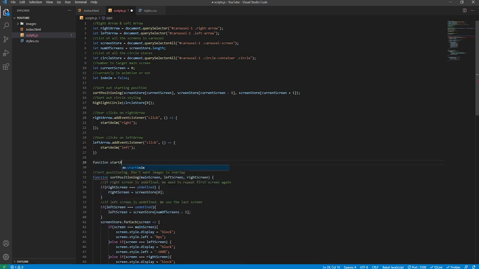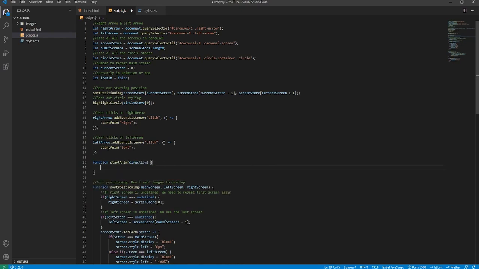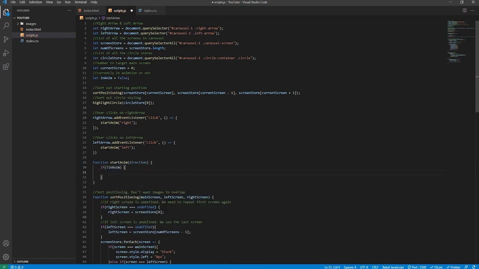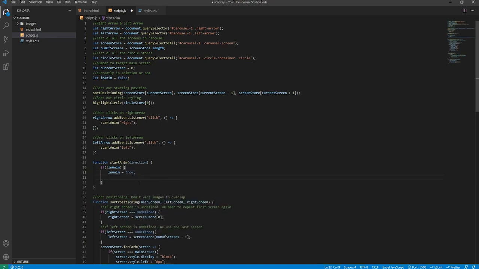So we'll say start anim, an argument, we'll call it direction, open it up, and like we did before, the code inside will only be called if this boolean is currently set to false. And the first thing that we will do is we'll say in anim equals true, because the code below this will actually start an animation, and then we'll say if direction equals right,